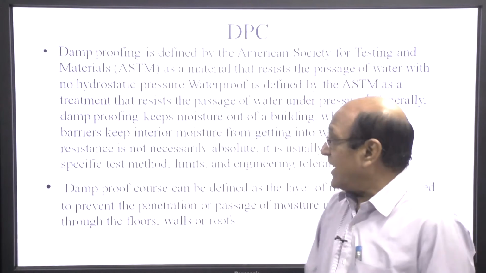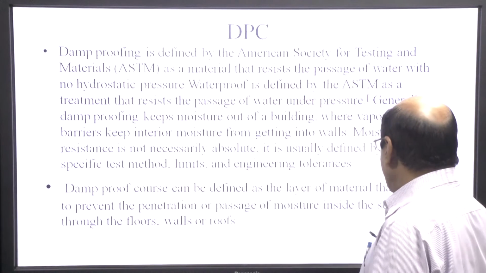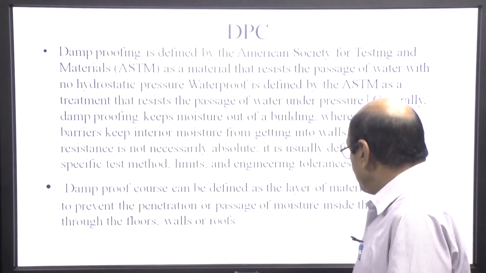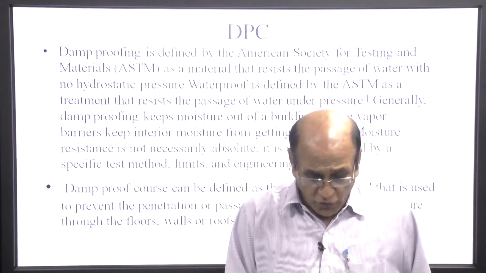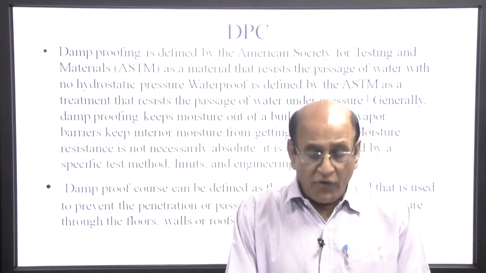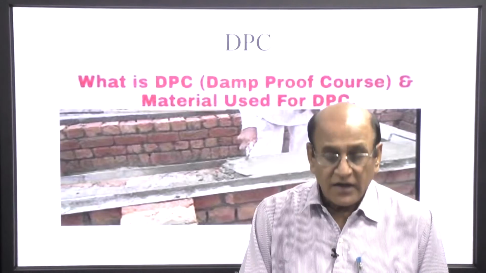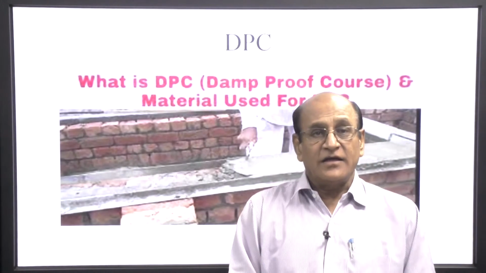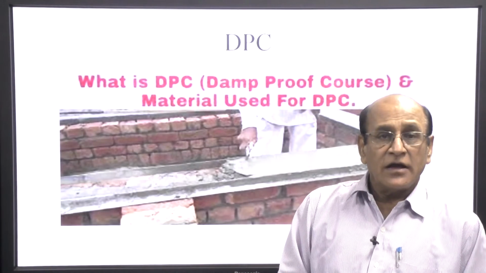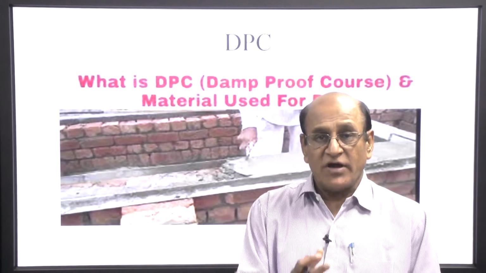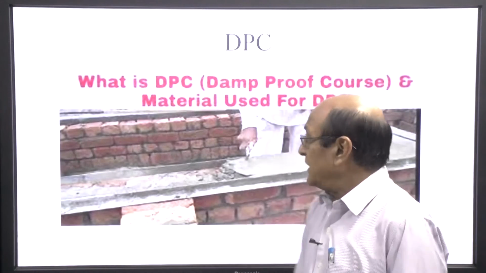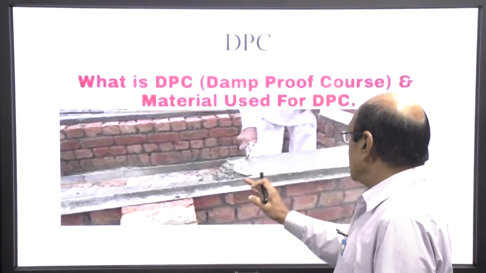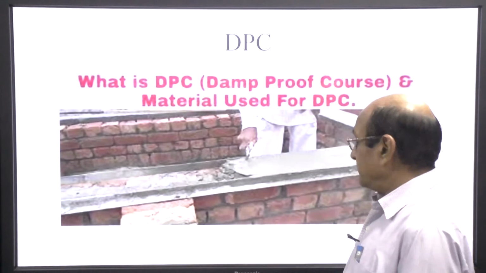Damp proof course can be defined as the layer of material that is used to prevent the penetration or the passage of moisture inside the structure through the floor, walls and the roof. The diagram shown on the screen is a person constructing a DPC, which is quite easily visible. Here, this is the damp proof course, and this laborer is doing the damp proofing.